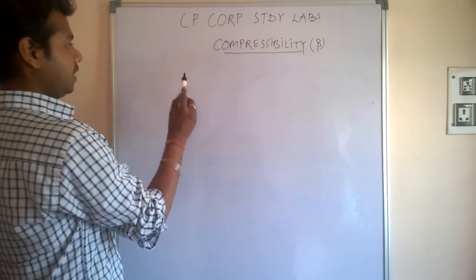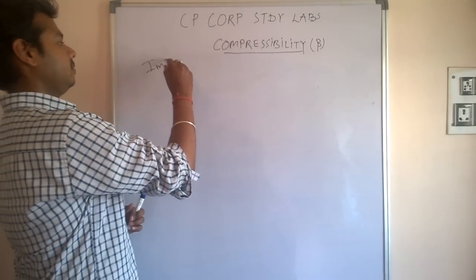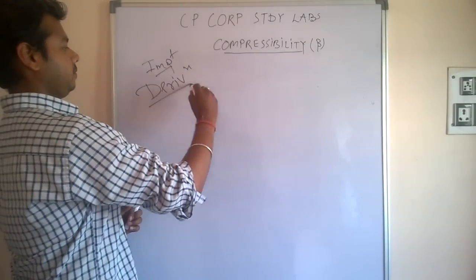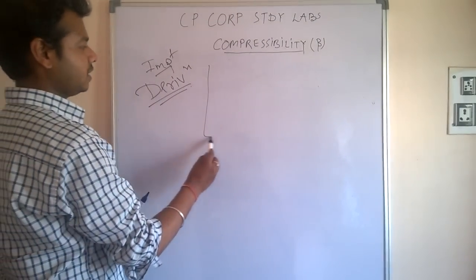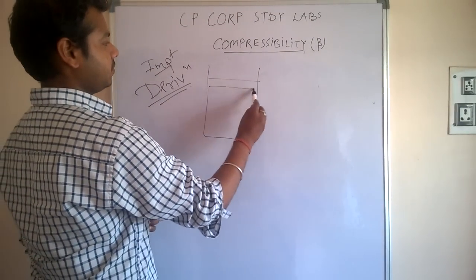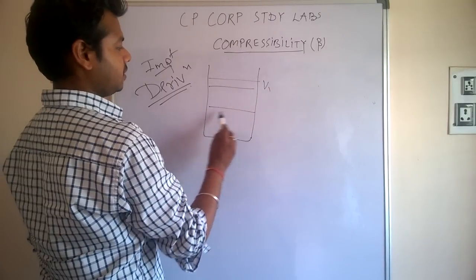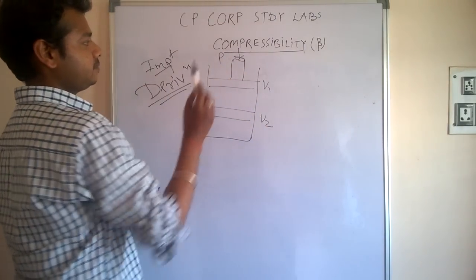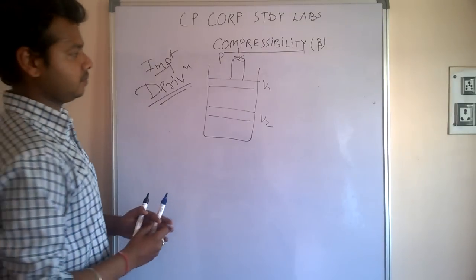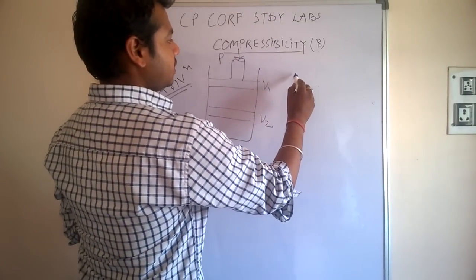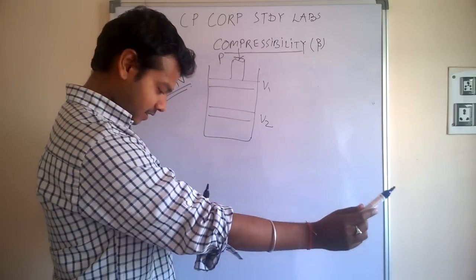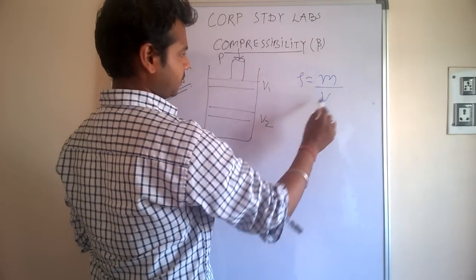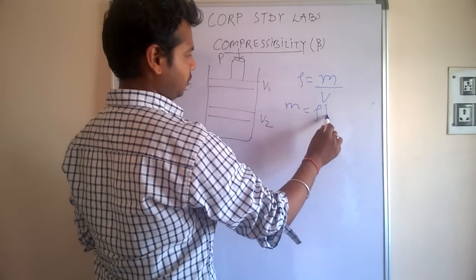Now, important derivation. Suppose a system at V1, after some time it goes to V2, at pressure P. What we know is that density is equal to mass upon volume, or mass is equal to density into volume.